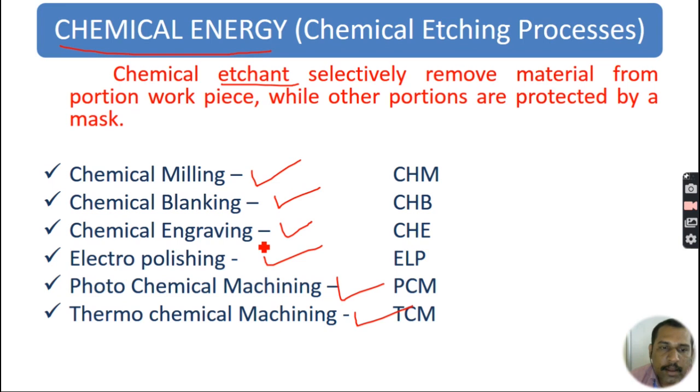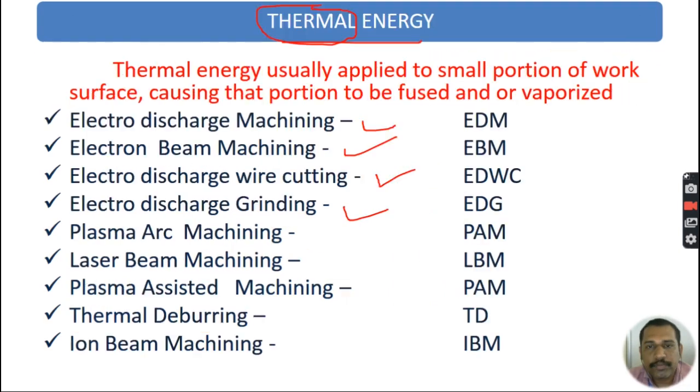We make different kinds of art on the materials, and it is also used for polishing. Photochemical machining, PCM, is a very famous process. Thermal chemical machining is also used. These are the different kinds of energies which are used for machining the materials.